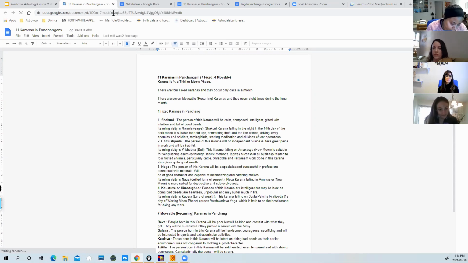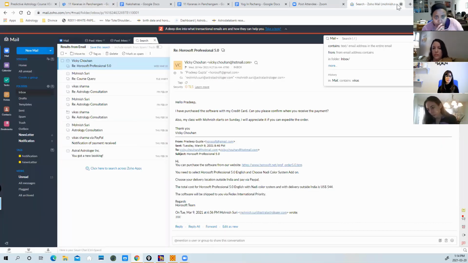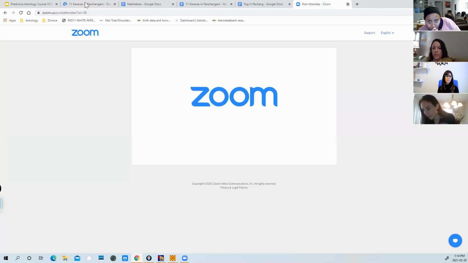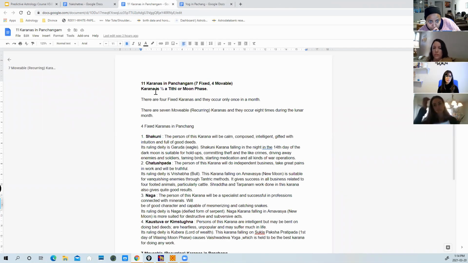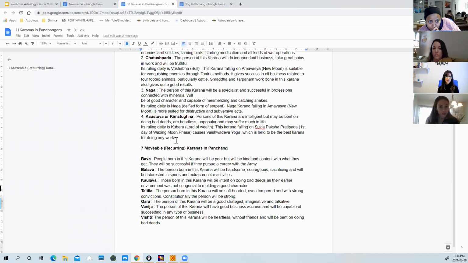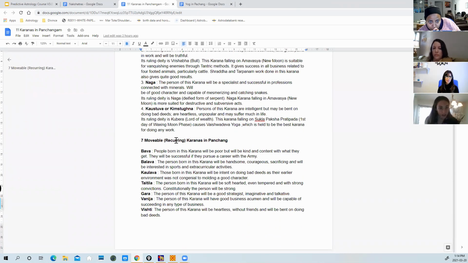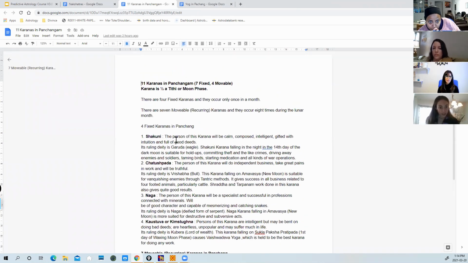So this is a sheet here. I think it was already open. Let me close this tab. So the Karanas are already open right here. I have mentioned their description, everything, but I'll just show you the practical to make it more clear to you. Okay, these are the Karanas. There are 11 Karanas, 7 are fixed and 4 are movable. Okay, what does it mean? I will show you in practical.